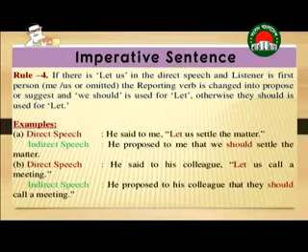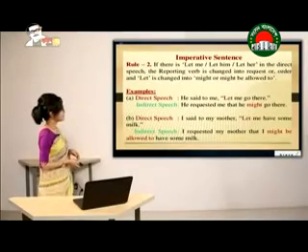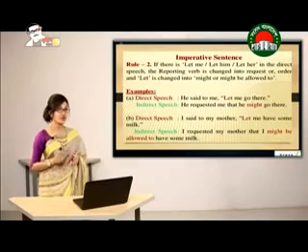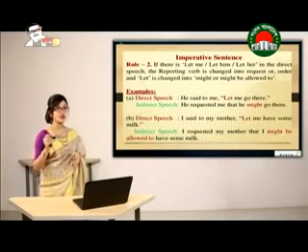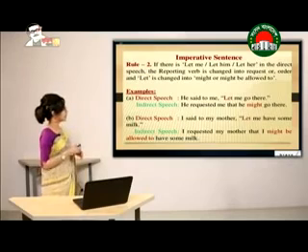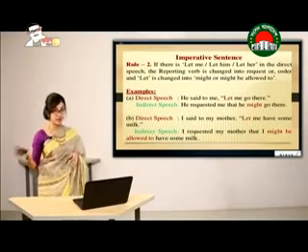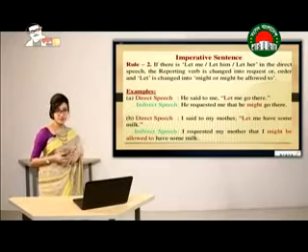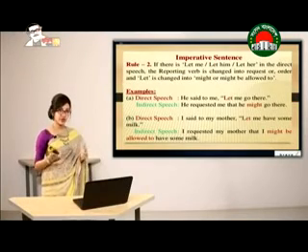Second one, he said to his colleague, let us call a meeting. The answer in indirect speech is going to be, he proposed to his colleague that they should call a meeting. Now these two rules I have shown you here of let are somehow a bit difficult compared to other rules. So you have to keep this one in mind. I'm going to repeat it once again. If you have let, you're not going to use to here, you're going to use that as a connective. And if you have let me, let him or let her, you're going to use might or might be allowed to. And if you have let us or let them, you're going to use should.